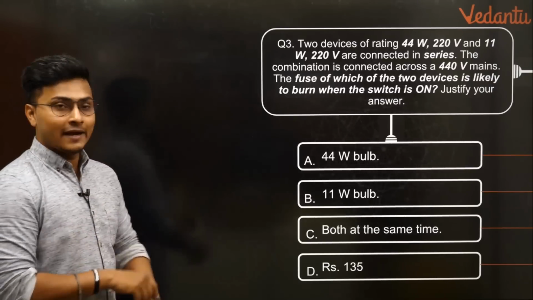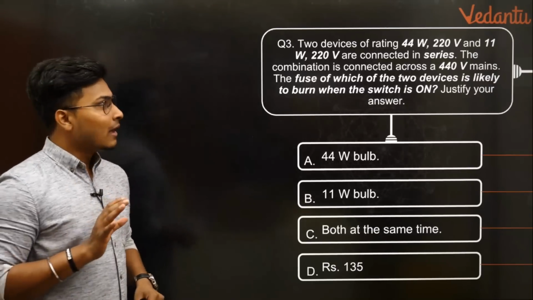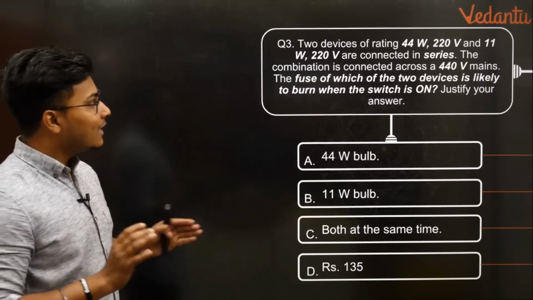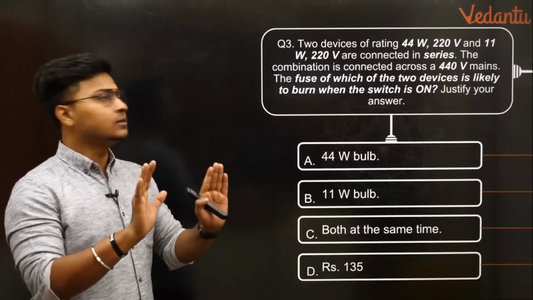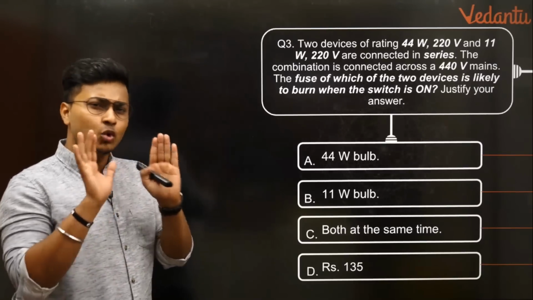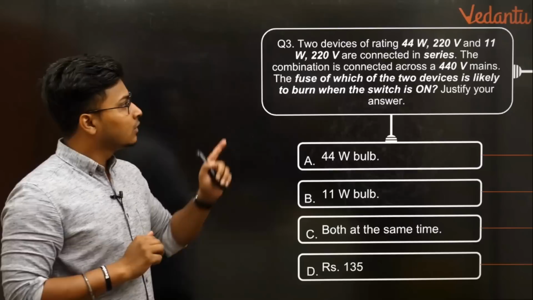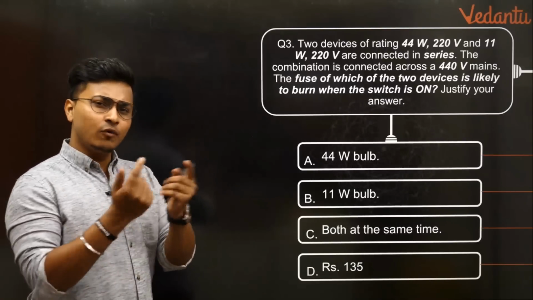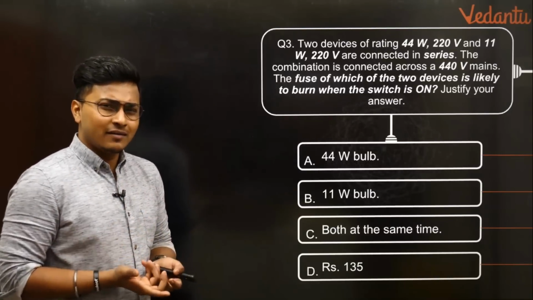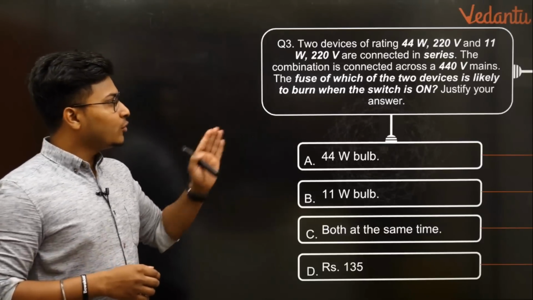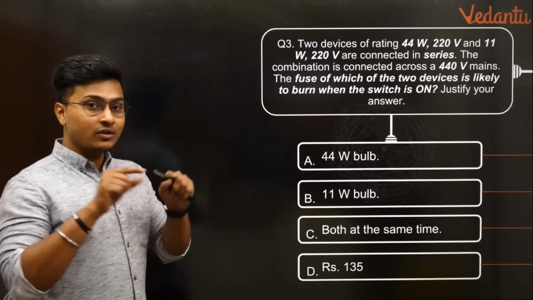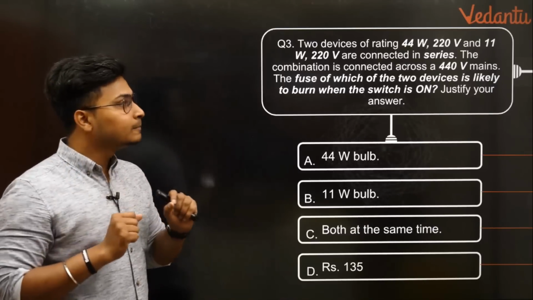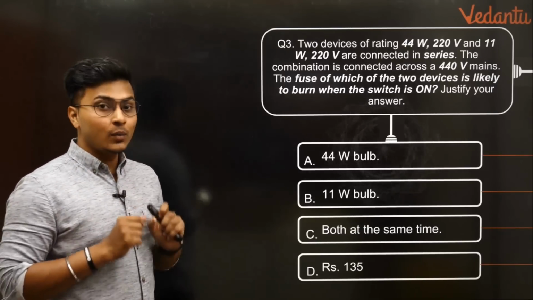Two devices of rating 44 watts, 220 volts, and 11 watts, 220 volts are connected in series. So there are two bulbs, I believe. Yeah, there are two devices. Let's take it as two bulbs connected in series. The combination is connected across a 440 volt main. I don't think that's relevant. It's completely fine. The fuse of which of the two devices, both of them have fuses in them, is likely to burn when the switch is on.